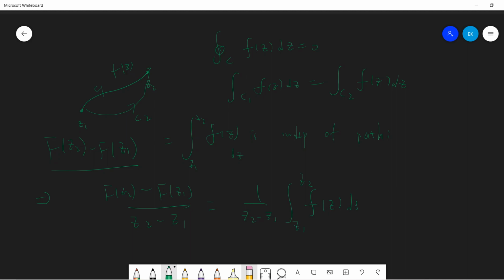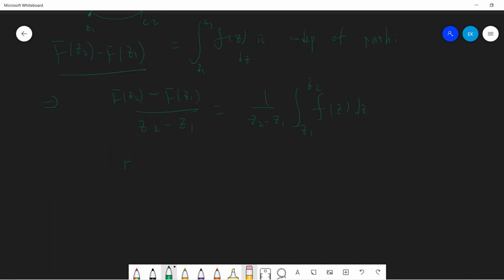Let me write it this way: (F(z2) minus F(z1)) over (z2 minus z1) minus small f of z1 equals 1 over (z2 minus z1) times the integral from z1 to z2 of (f of t minus f of z1) dt. I just changed z to t in the first term, and the second term is a constant, so when you integrate f of z1 you get z2 minus z1, and this cancels. So we have this identity.